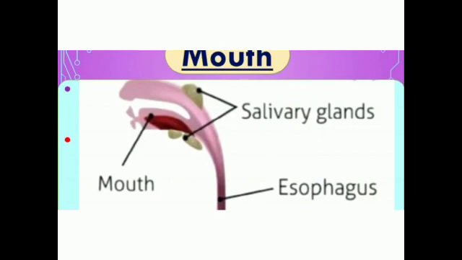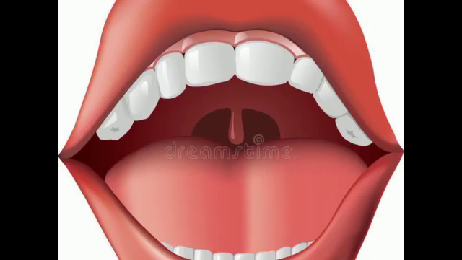Next one is the food pipe. The food pipe is known as the esophagus. The food goes through the food pipe and passes into the stomach.